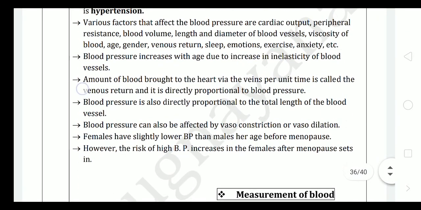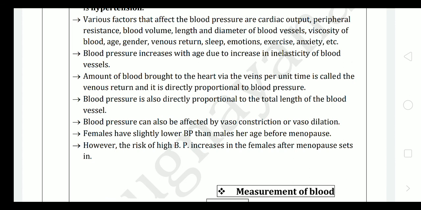Various factors that affect blood pressure are cardiac output, peripheral resistance, that means the resistance of the vessels, blood volume, length and diameter of blood vessels, viscosity of blood, that is the thickness of the blood, and also age, gender, venous return, that is blood returning through the veins, sleep, that means how much proper sleep that person gets, emotions, that is the person's psychological condition, exercise and anxiety. In all these conditions, blood pressure may change.